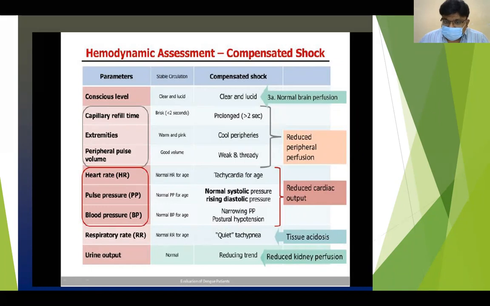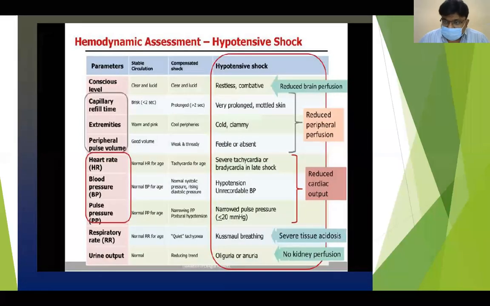Pulse pressure may be narrow, and his blood pressure may be normal, or there may be hypotension, but it should be correctable. His respiratory rate may show tachypnea, and urine output is slightly reduced. So even if he is conscious, with elevated CRT, cool peripheries, weak pulses, disproportionate tachycardia, decreased pulse pressure or hypotension, tachypnea, and reduced urine output, we call it compensated shock.